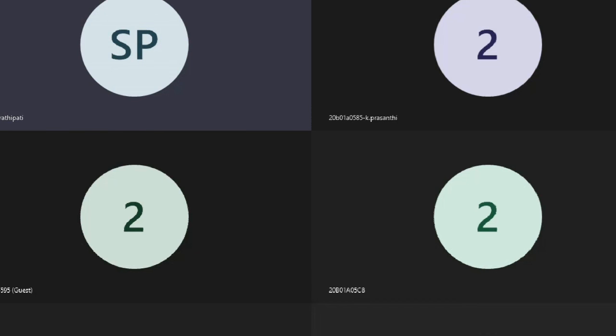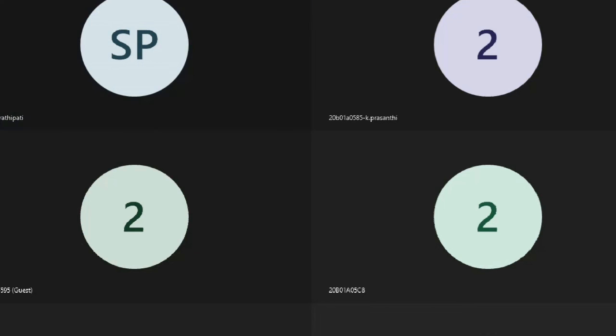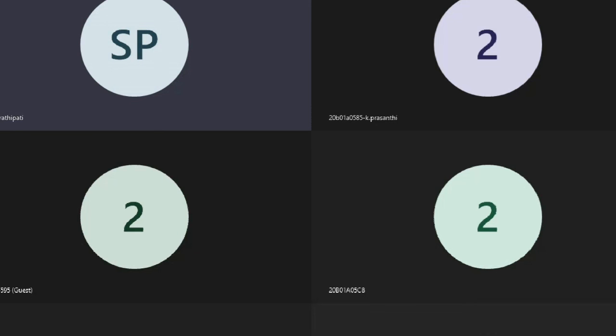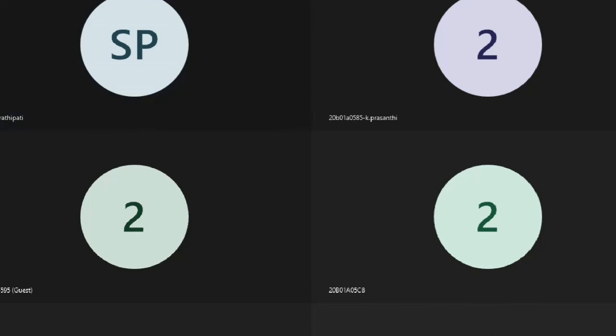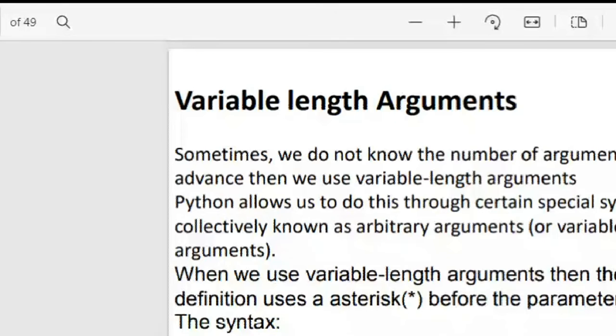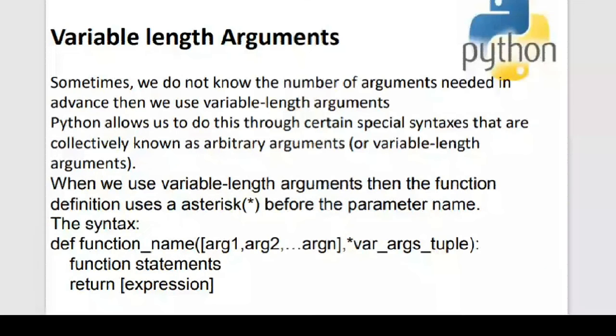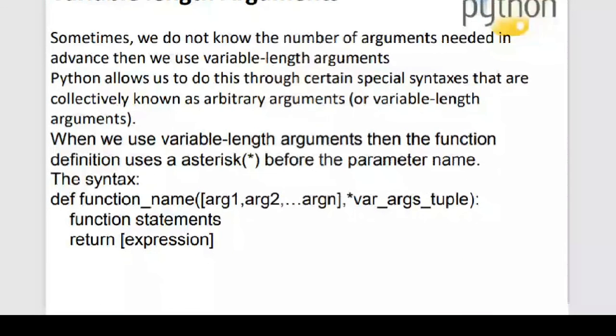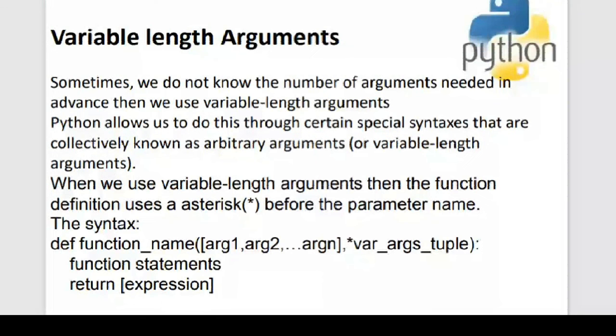There is one more argument which I'll be discussing now, which is variable length arguments. You already know variable length arguments, right? We have discussed that sometimes we do not know the number of arguments needed in advance. This is a concept we have seen in tuples, wherein you put an asterisk before the name of the argument.